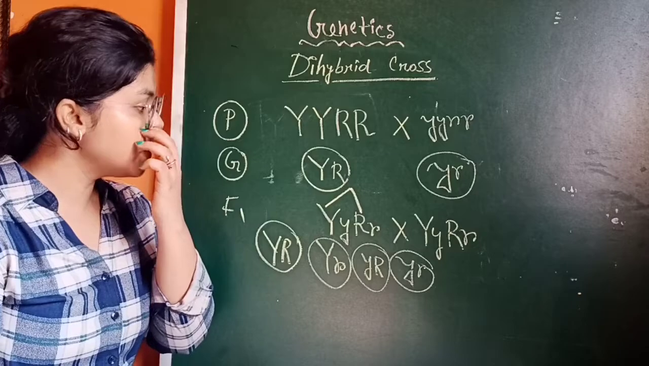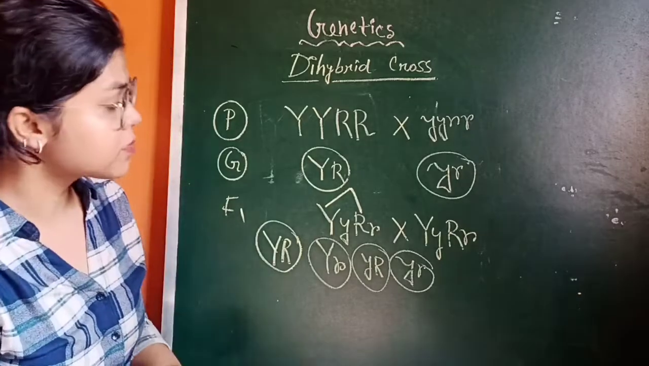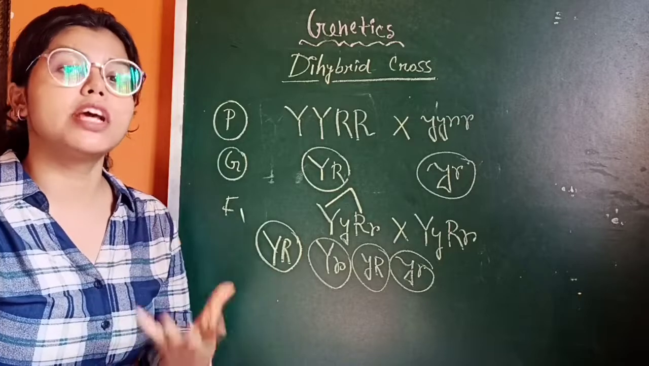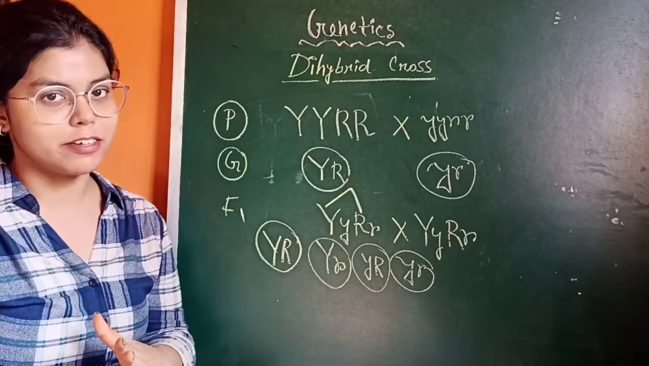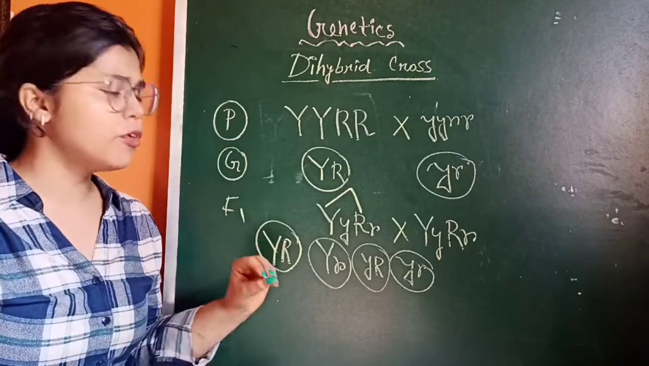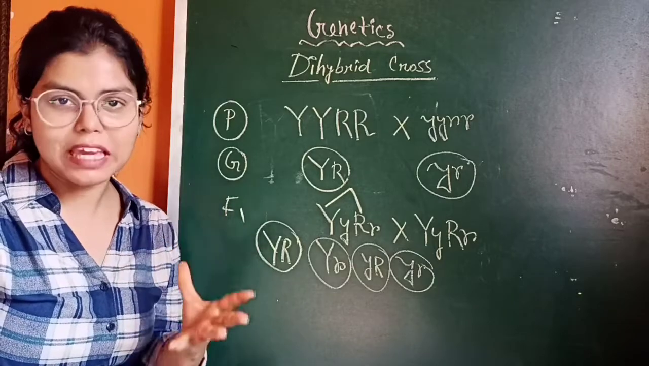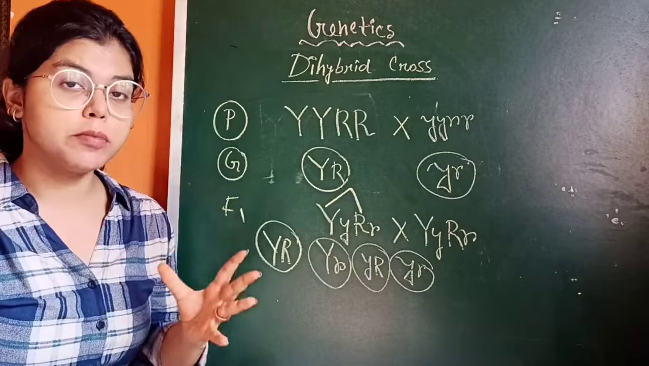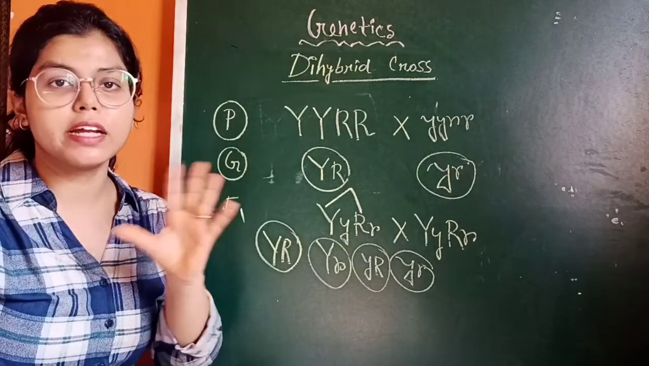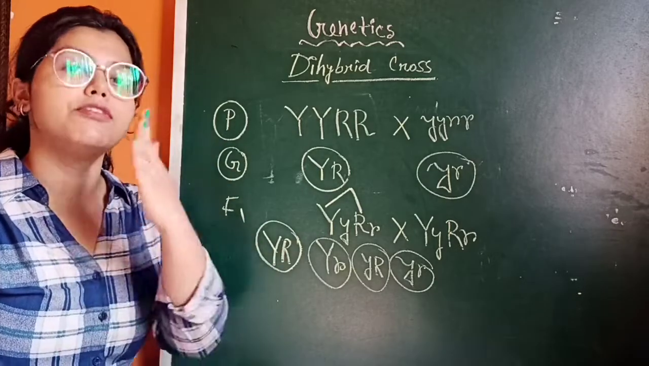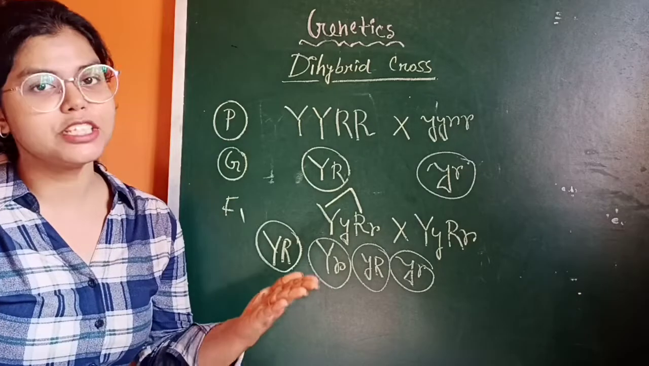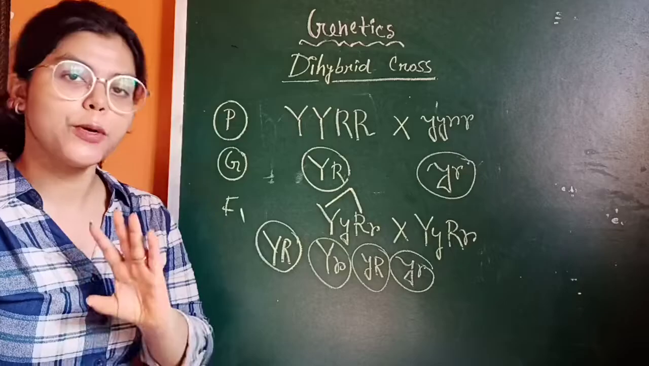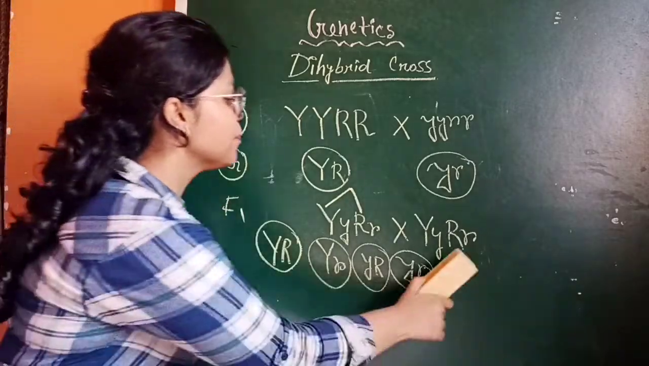Okay, so now let me tell you what would be the ratio in the F2 generation. The checkerboard is a little bit big, but you should understand it, and from the checkerboard we can conclude the phenotypic ratio and the genotypic ratio, same as in the monohybrid cross.